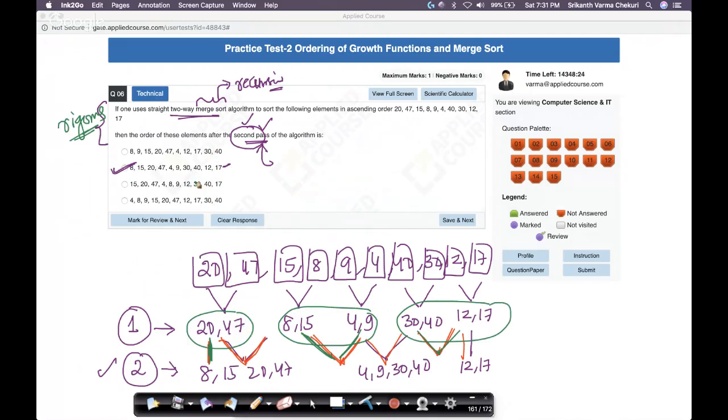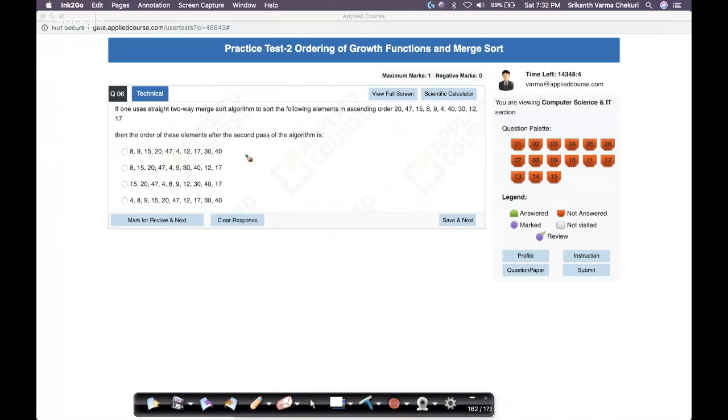Okay, so because I struggled, because typically the way I solve questions is I don't look at answers. I try to solve it myself on my notebook, and I say, okay, which of these options matches closest to this? I got thoroughly confused by this word second pass and by the order of merging also. Okay, so this is a simple question, but it could have been framed better. That's what I would leave it at.